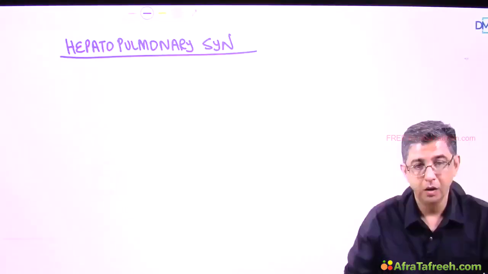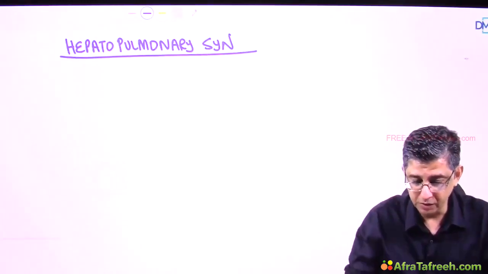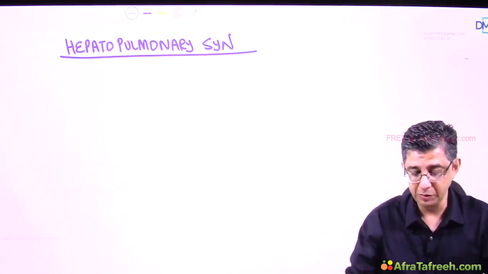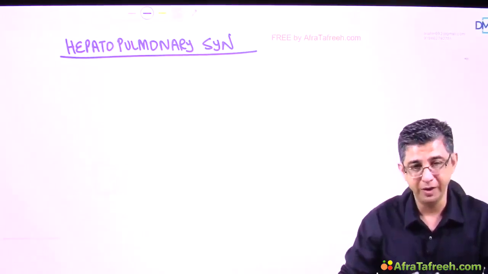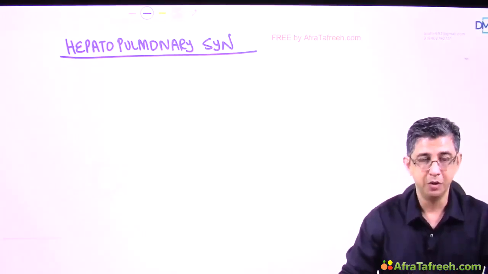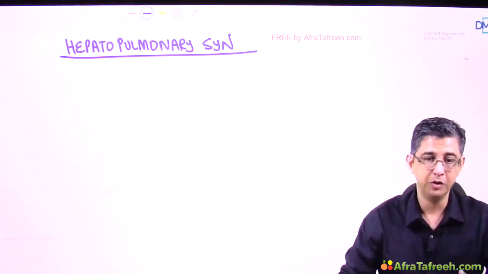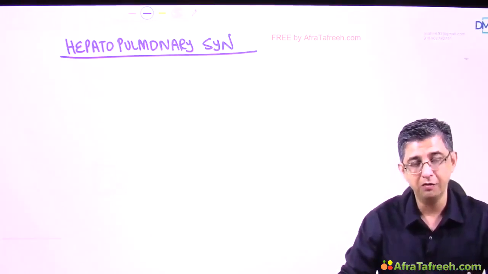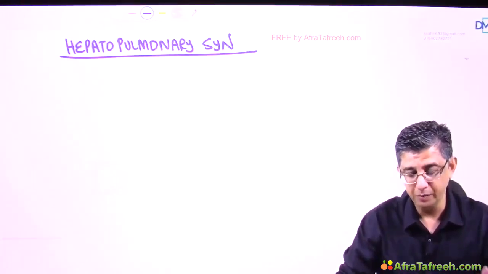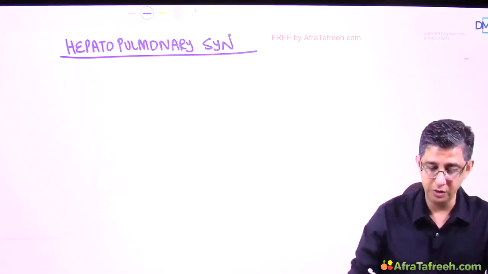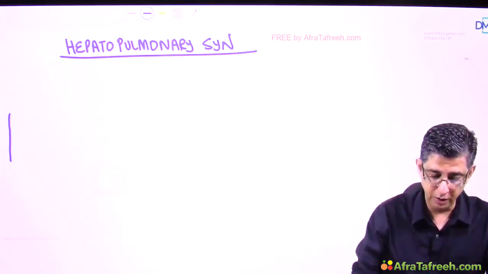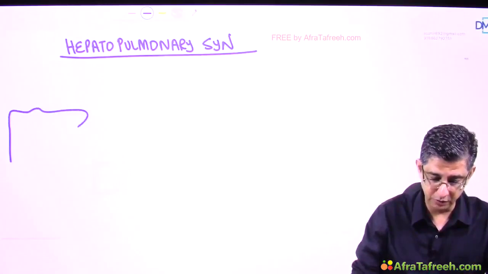The second part of the topic, guys, that I wanted to cover is called hepatopulmonary syndrome, which is characterized by the presentation of platypnea, which is breathlessness in sitting position. Now normally we have orthopnea, which is breathlessness in supine position in heart failure, but this condition has platypnea. So let us see how the disease evolves and what is the reason for the pathogenesis of this disease.